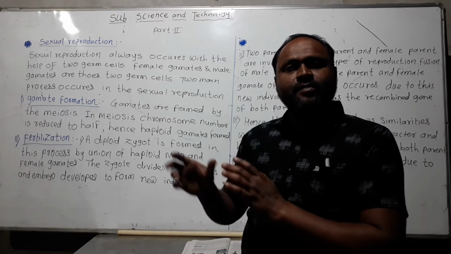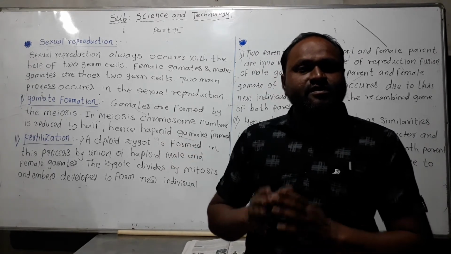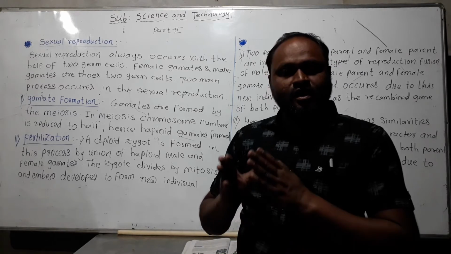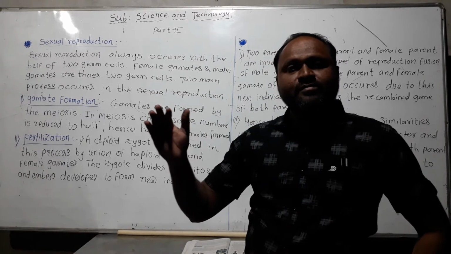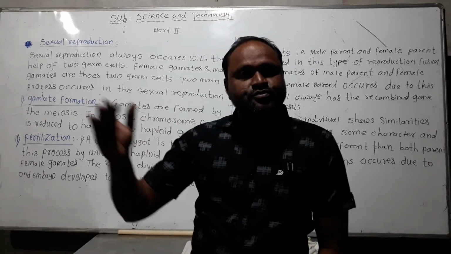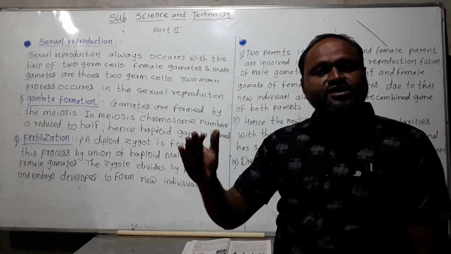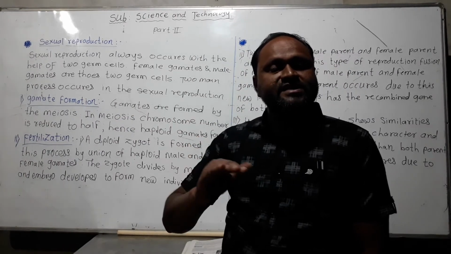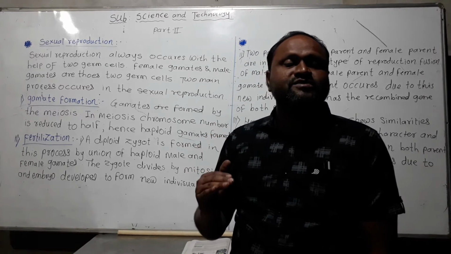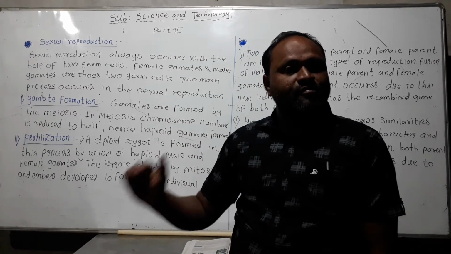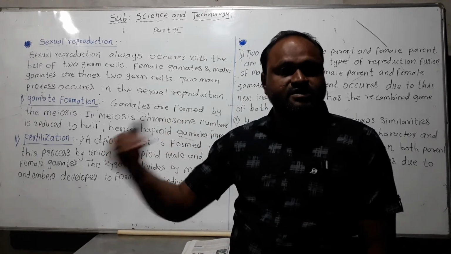But in gamete formation, the number in the germ cell is reduced to half: 46 halved is 23 chromosomes.